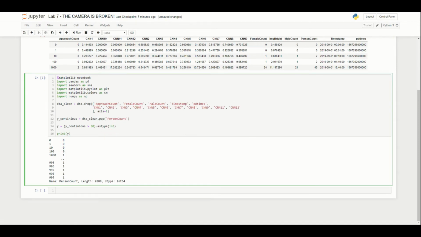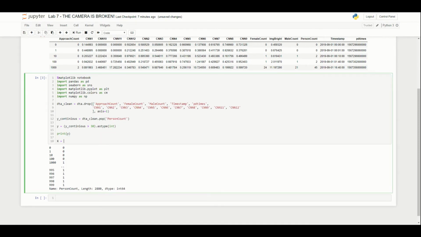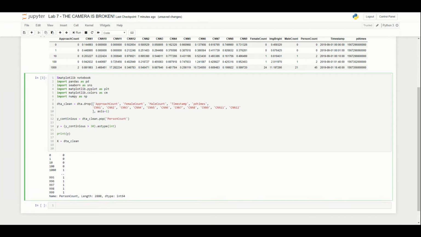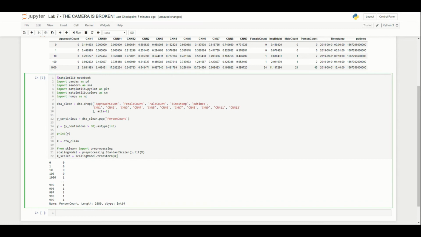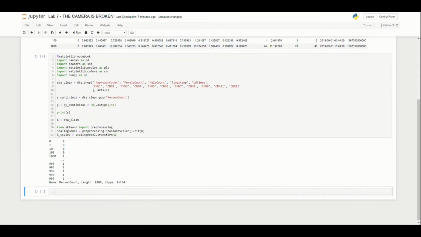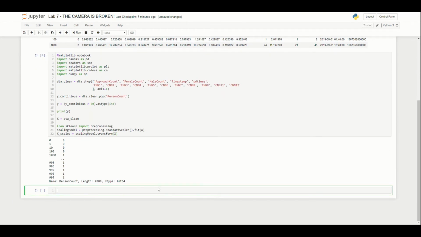The last thing that we'll need to do, first let's go ahead and save our x variables, and then let's do our standardizations. This is the same exact standardization routine we employed last week. I'm just going to copy and paste this here. Make sure you do the same, because we'll be using this x scaled for most of our models. Run this. All right, so now we have our data loaded in.